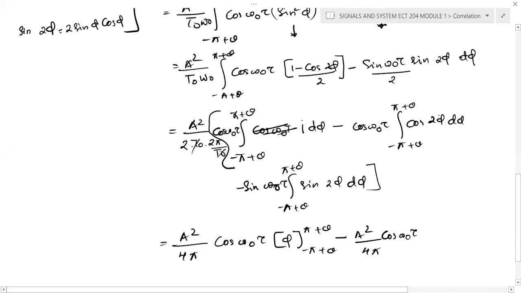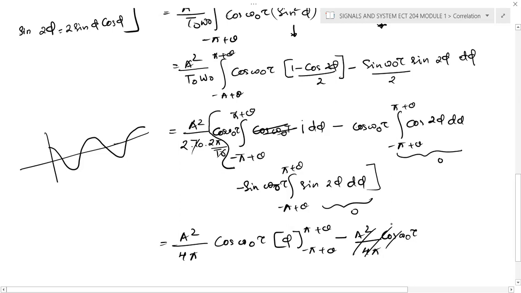If you observe this integration, of course we need to integrate over a period, or from minus pi to pi, so if you take the average value of a cosine or sine wave over a complete period, the average value becomes 0. So this integration will get 0, and here also will get 0. So we don't want to perform this equation.